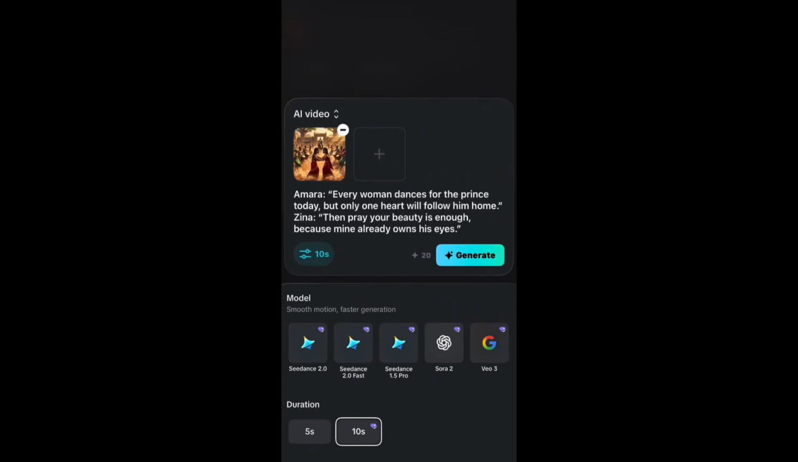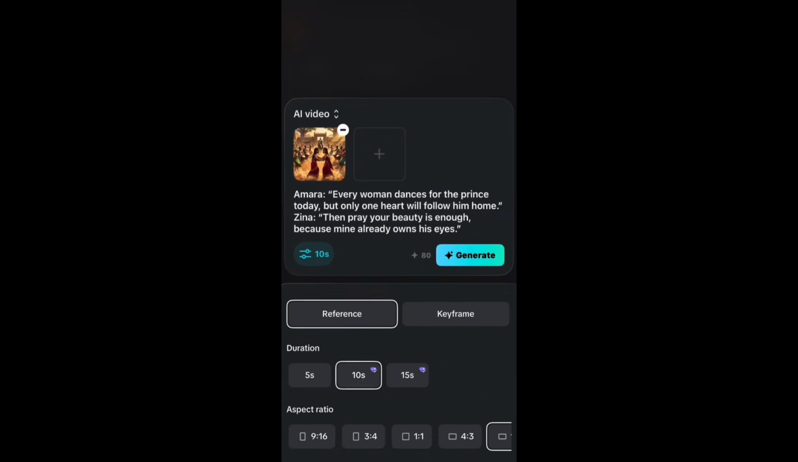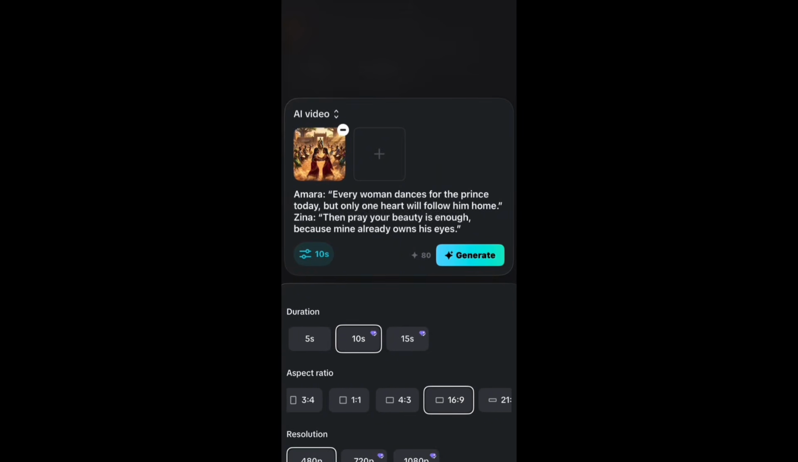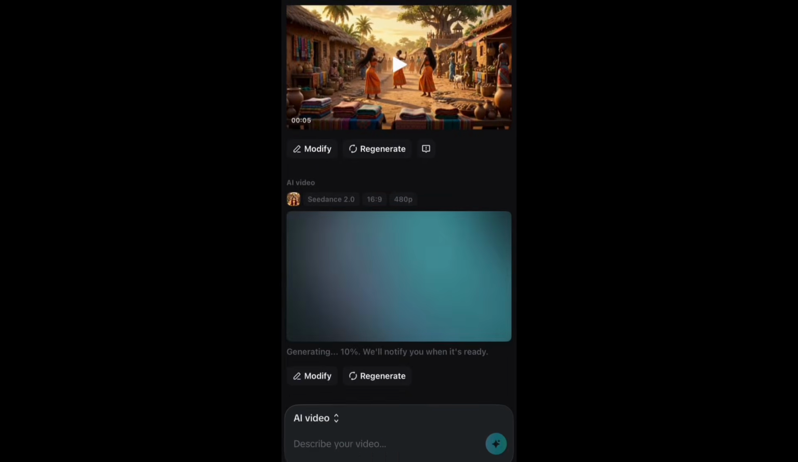So let's go ahead with that. Once we paste our prompt, we'll check to see that our settings are as we inputted them earlier. The next step is to click on generate and the video will start generating.